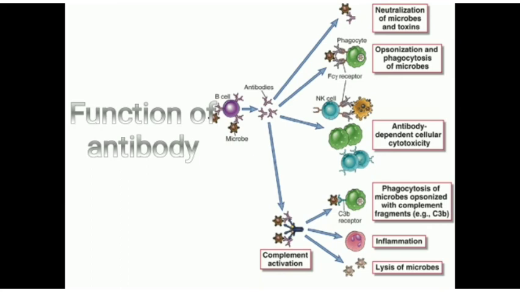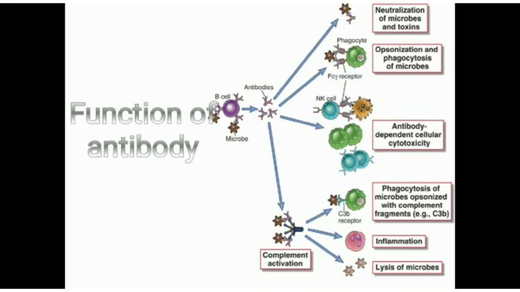These antibodies are always produced when an antigen or a foreign particle enters the body. These antibodies act as a protective layer in our body to protect the cells of the human body from the attack of foreign antigen.